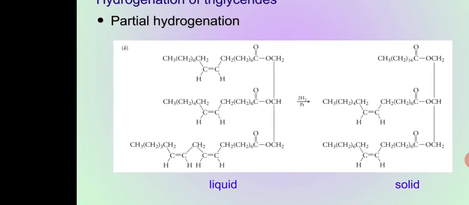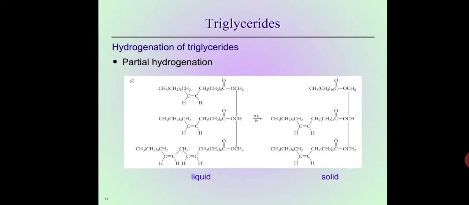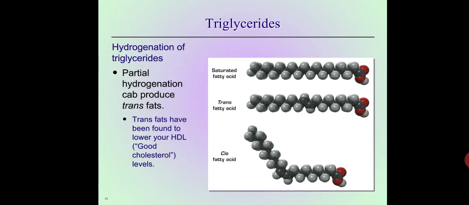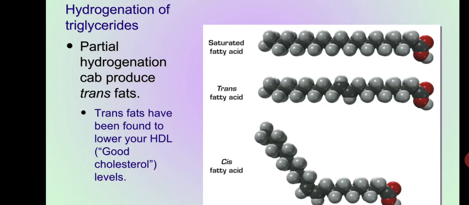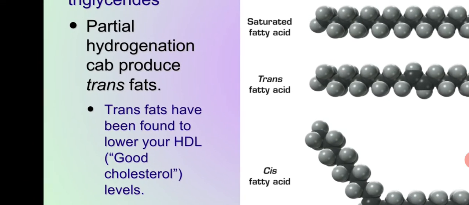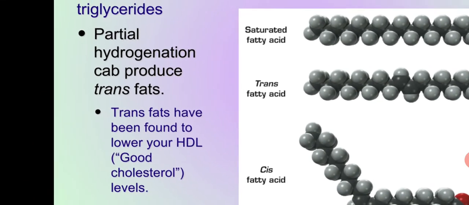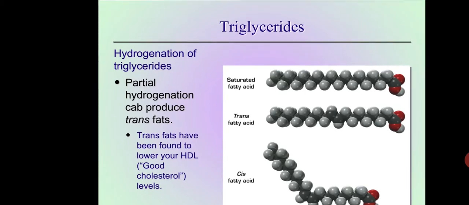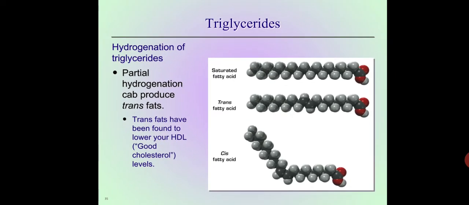So at first position it is okay, but look at position number 2 and position number 3. So this is something challenging. Partial hydrogenation is not good. Why? Because it leads to the production of certain trans fatty acids. Trans fatty acids, just need to understand that they are just like saturated fat. It is not good. They reduce the level of HDL, which is the good cholesterol. So always remember that trans fat, wherever it is written, it is not good.